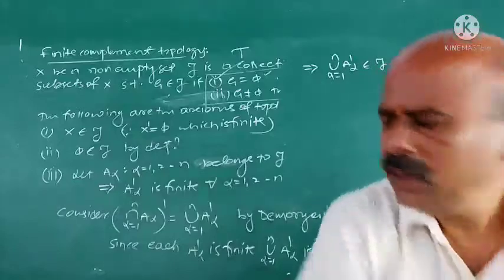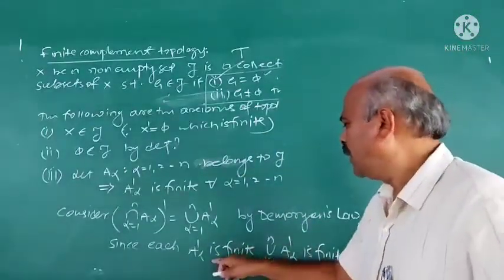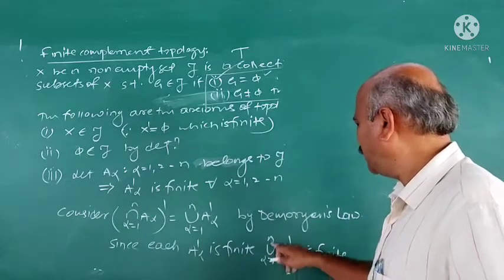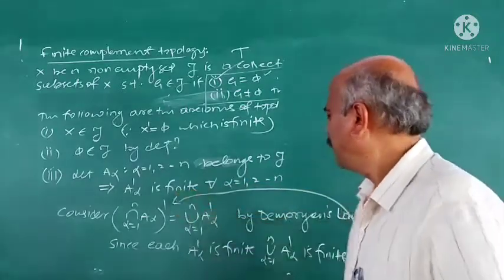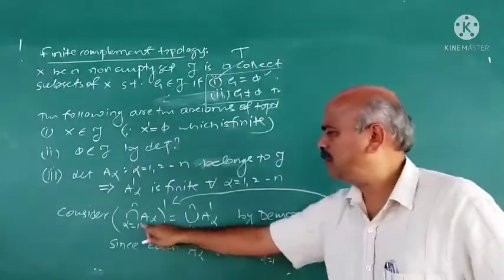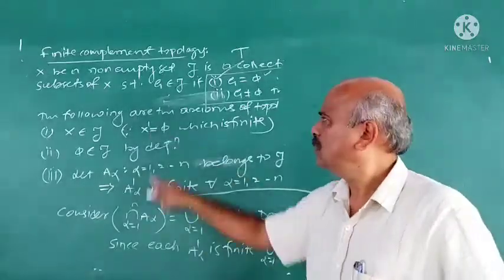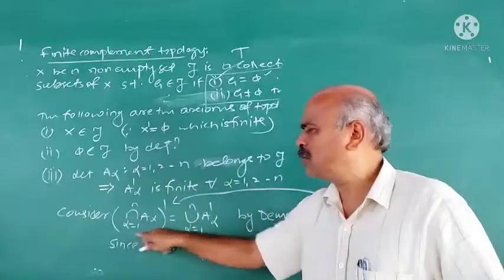Just a minute. So we have arrived at this type. A alpha dash is finite, therefore union A alpha dash, alpha is equal to 1 to n is finite. This implies if its complement is finite, then this set belongs to tau. See the definition. If its complement is finite, then this belongs to tau.